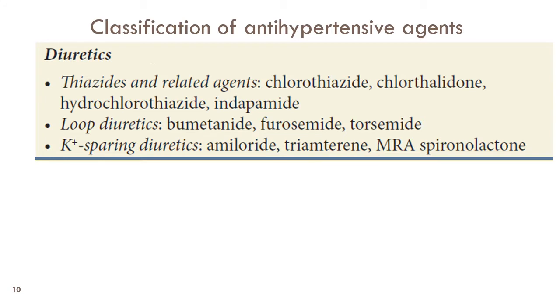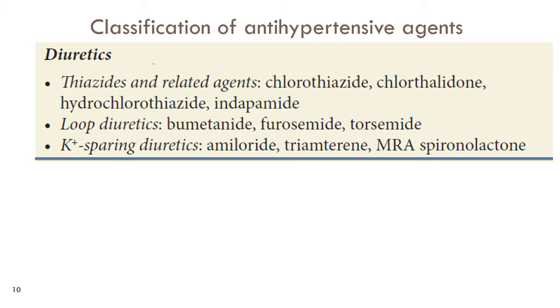The first class of drugs is diuretics, in which we have thiazides, loop diuretics, and potassium sparing diuretics. The thiazide group of drugs are most commonly used for patients of hypertension in stage 1. These drugs reduce the blood pressure by 8 to 10 mm of Hg and require a time of 2 to 4 weeks for decrease in the blood pressure. These drugs act on the sodium chloride channel and initially decrease the blood pressure by reduction in the sodium and water content of the body.